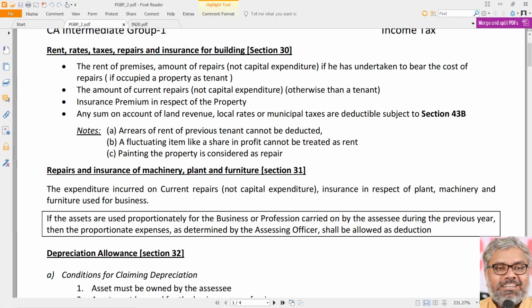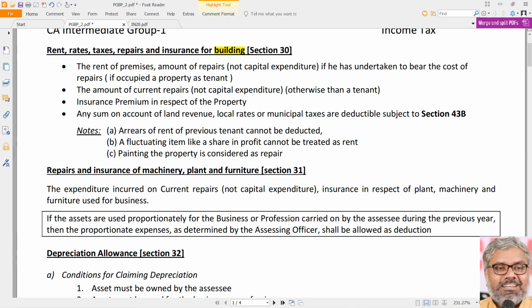So this section is about expenses related to the building. Naturally, the question comes, which building? Are we talking about the SSC's house here? No, we are talking business. We have to always keep in mind, the SSC's business is our subject matter, not the SSC's personal life. So the building means here the building that has been used by the SSC for his business. That is what we are talking about.